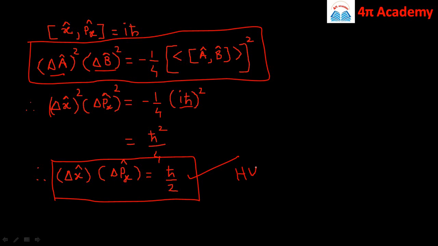So this is Heisenberg's uncertainty principle. Hence if we can measure the position coordinate accurately, we cannot measure the momentum coordinate accurately. If we can measure the momentum coordinate accurately, we cannot measure the position coordinate accurately and simultaneously. This is important.